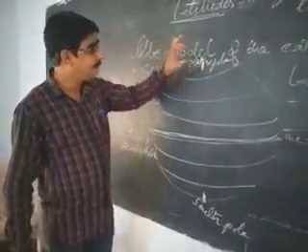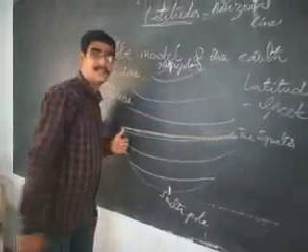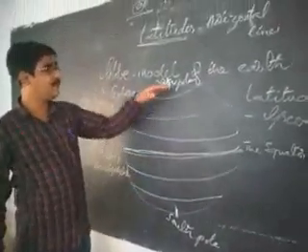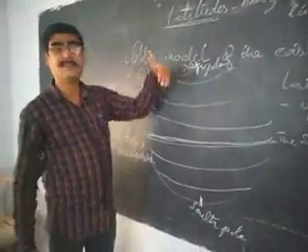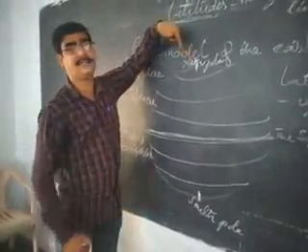Why are these fixed points? Why don't we take the North Pole here and the South Pole here, or some other poles here? Because these are the points where the axis is located on the earth or the globe.